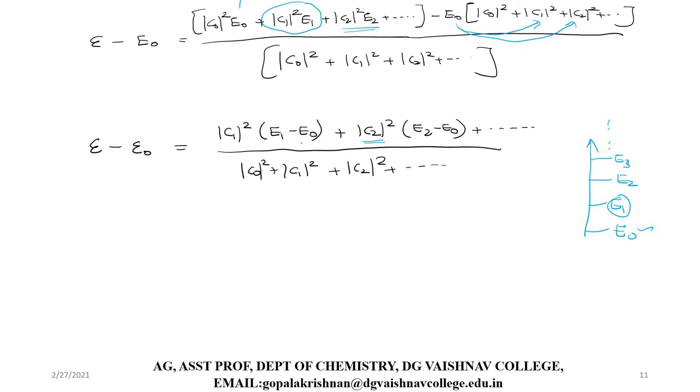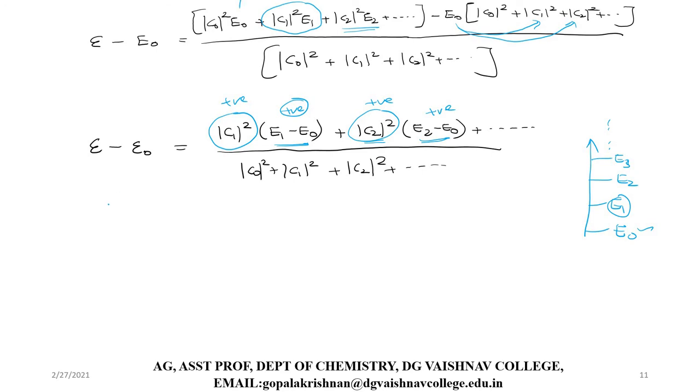Therefore this E1 minus E0 should be a positive quantity. Similarly, this E2 minus E0 should be a positive quantity. Not only that, this modulus of C1 square, modulus of C2 square, these are also positive quantities. So they are all positive quantities, they will never be zero.